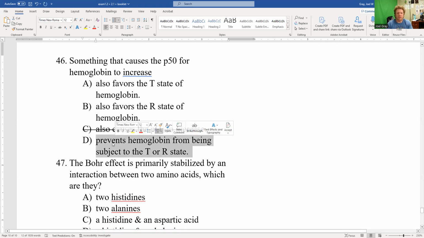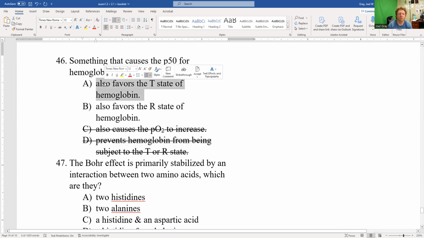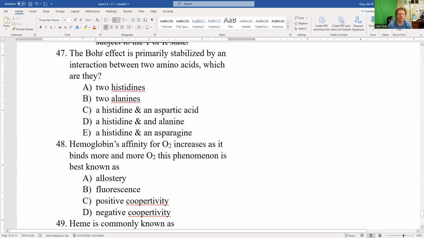D prevents hemoglobin from being subject to the T or R state. Impossible. And then A or B are our only options. So if the P50 goes up, we're seeing that curve shift to the right, so we are favoring the T state. Number 46 is A.